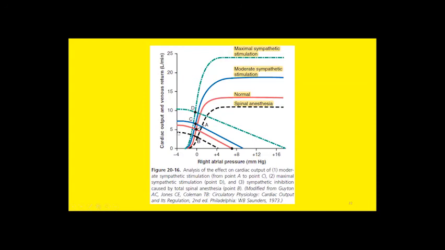Similarly, this is the venous return curve after giving anesthesia. Now you have anesthetized the heart. This will cause a drop in the equilibrium point. So the new equilibrium point is point B.